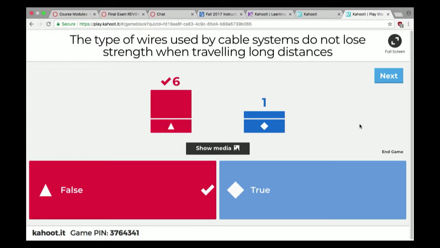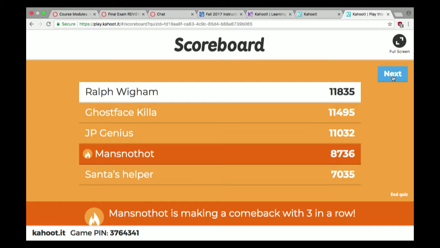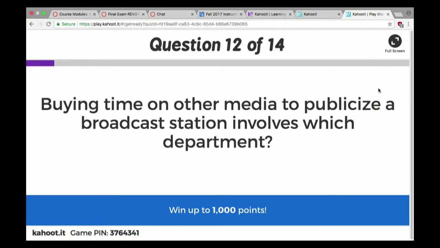That assertion that they do not lose strength is false because they do lose strength over distance, which is why even when they advertise super hot speeds, when you actually get it, if you live far from the actual station, remember you got the trunk, which is super high speed, and then the branches, which go out to your house. Well, if you're a long way off on those branches, then you'll get a slower internet connection. That's why optical is better. You don't lose quite so much signal as you go over distance.